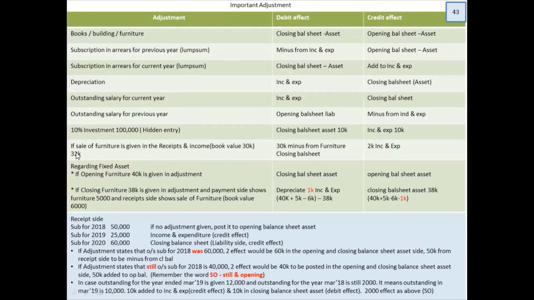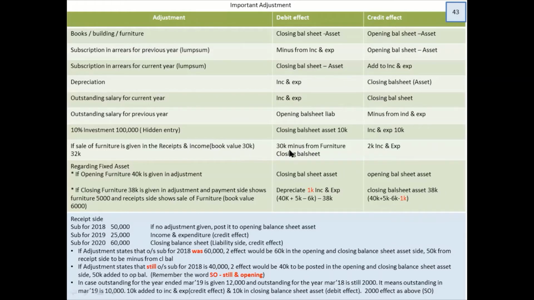So you have to give a single effect of 32K. How do you do that? You have to split it into two and give two effects. First thing, the profit of 2,000 has to be recorded. So where do you record it? In the income and expenditure credit side. And then this 30,000 book value has to be minus from the furniture in the closing balance sheet.